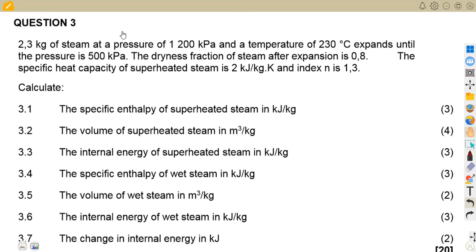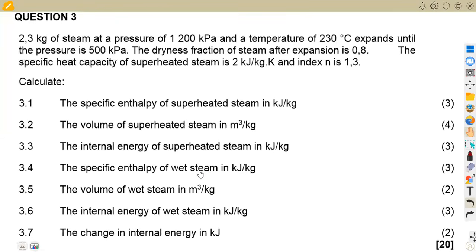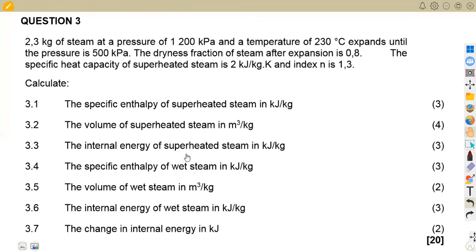Still on our power machines and 5 revisions, working on the steam generation calculations that we involve when we are dealing with steam. In this case, it's very, very important to know your formulas and also to revise more questions. As you can see, these questions do repeat. You check the August 2021 question paper, you'll see a similar question to this one that we are going to revise. This one is from the question paper of November 2022, which is just similar to the August 2021 exam also.